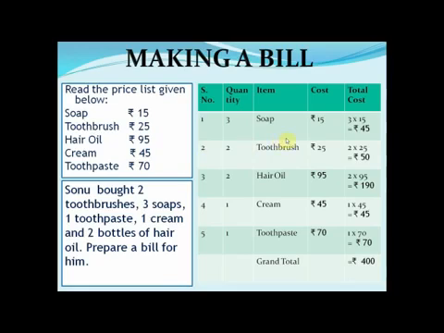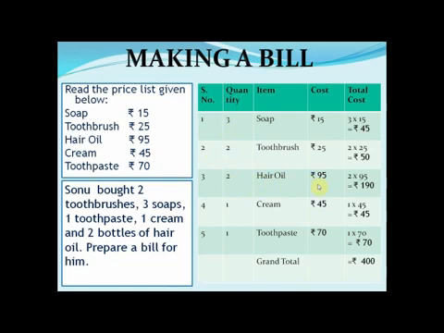Let us do here. So he bought 3 soaps. The cost of 1 soap was 15. So 3 multiplied by 15 is equal to how many rupees? 45 rupees. So 2 toothbrushes he bought, 1 was of 25 rupees, 2 multiplied by 25, 50. Now hair oil, the total quantity of it is 2.